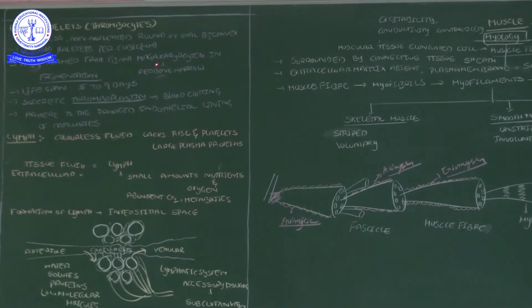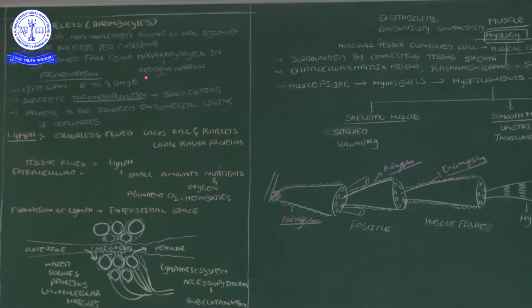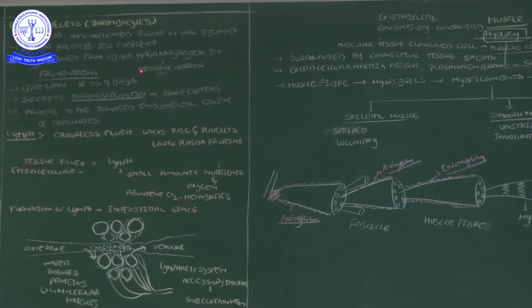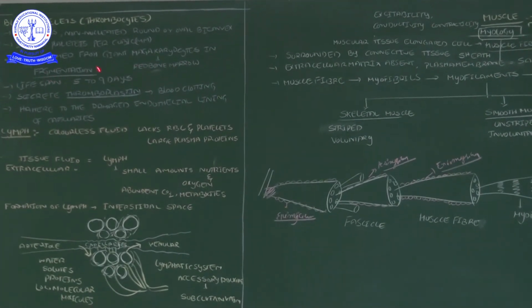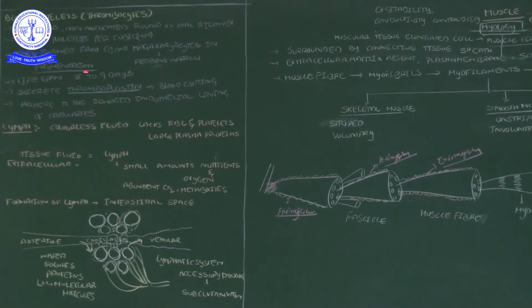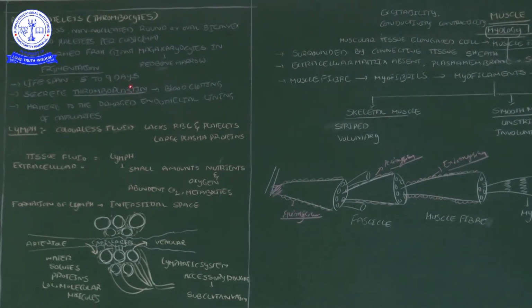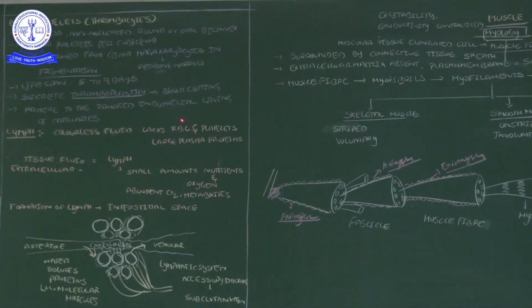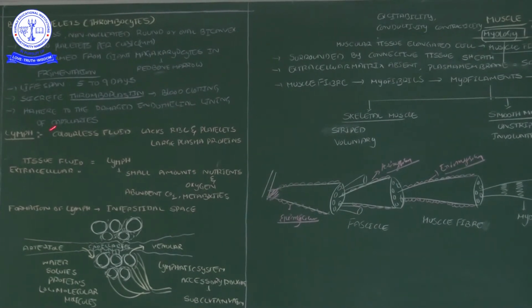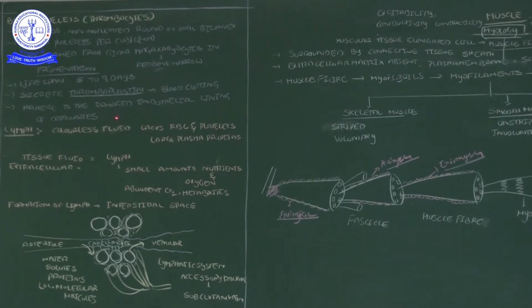They are formed from the megakaryocytes at the place of the red bone marrow, by the fragmentation method. Lifespan is 5 to 9 days. They secrete one protein, thromboplastin protein. That thromboplastin protein plays an important role in blood clotting. During blood clotting, they are